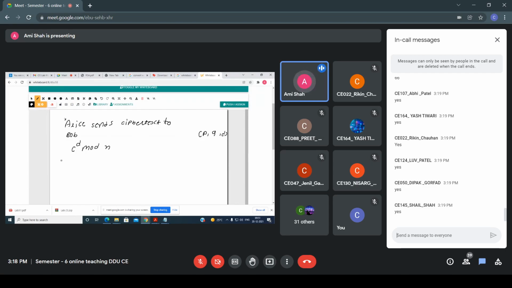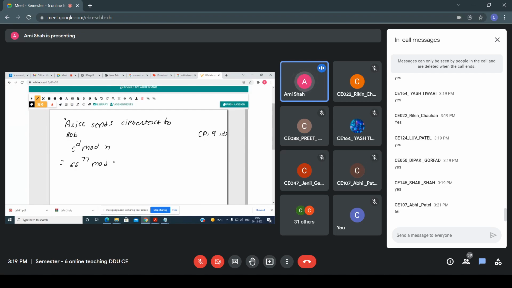So what is the value of C, the ciphertext, everyone? Please tell me. 66. 66 raised to, what is the value of D? All of you check it previously and tell me the answer. I don't have that data in front of me. So what is the value of D? 77. Okay. And what is the value of N?